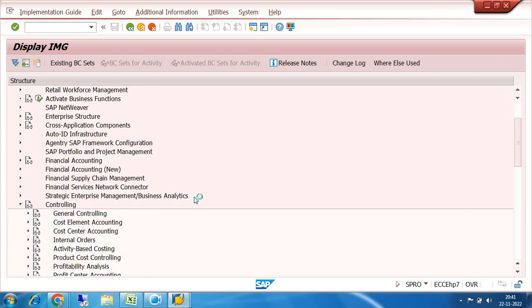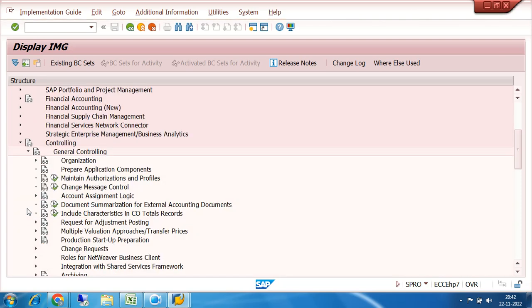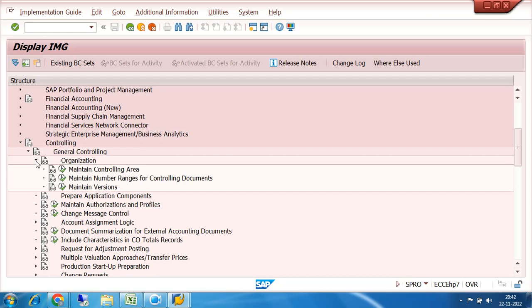Okay, so instead of the basic settings, let us go to controlling and click on general controlling, because I see that some more information relating to my controlling area is missing, right? So better to create the controlling area from here itself.